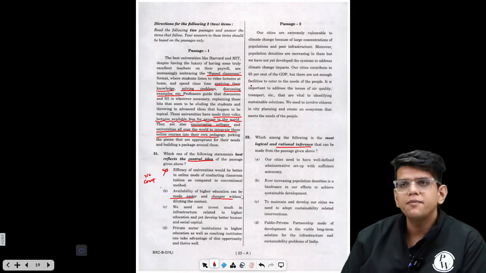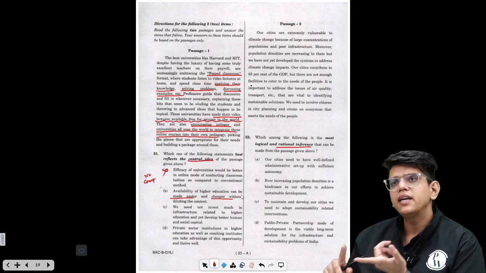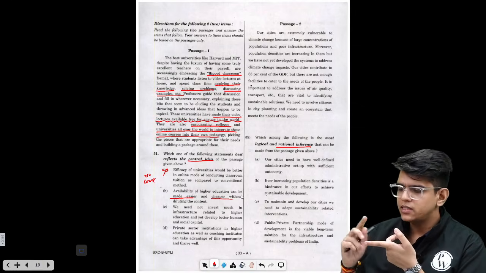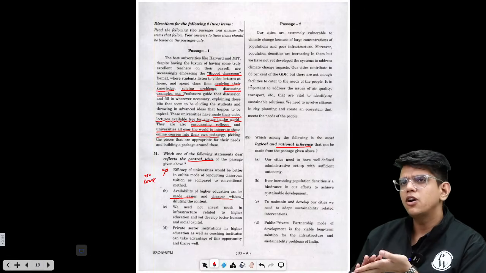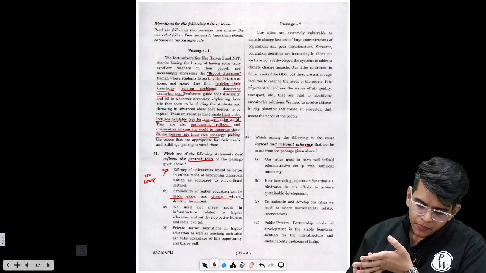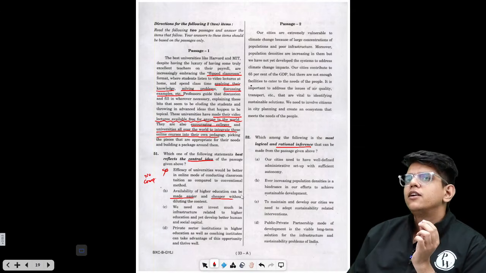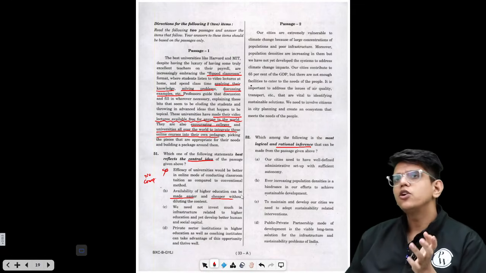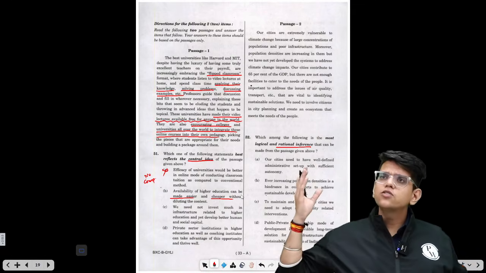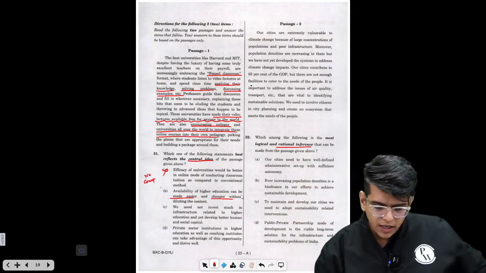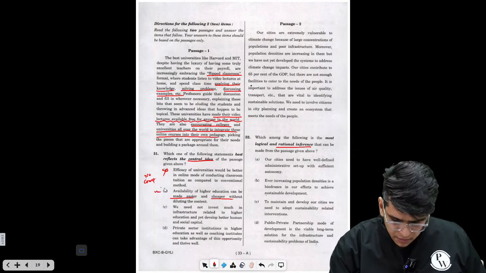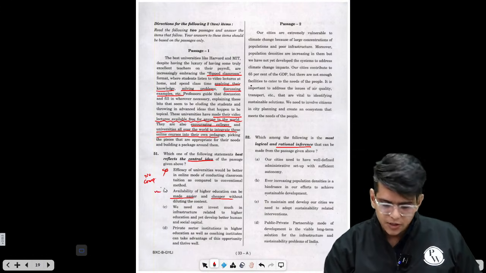The method of flipped classroom is doing what? It is making it easier for the best type of content to be available to more students, and it is cheaper because now it is available for free online without diluting the content. Why are you not diluting the content? Because you are getting the content from the professors of MIT and Harvard. So you are not diluting the content. This can be one of the messages, the central idea of the passage.